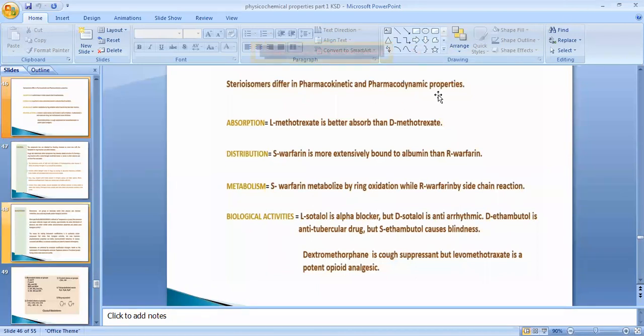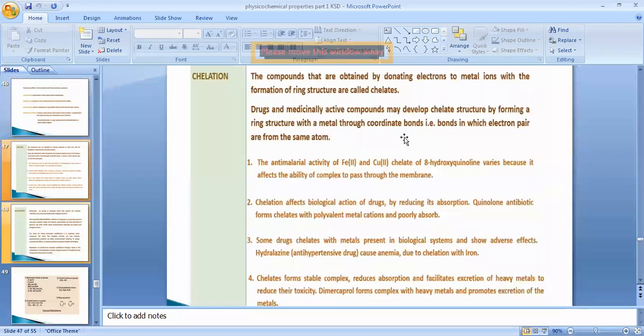Now we are going to discuss some other physicochemical properties. Those are chelation. In yesterday's lecture we have already discussed the meaning of chelation. What is chelation? When any compound donates electrons to a metal ion, they form a bond between them.